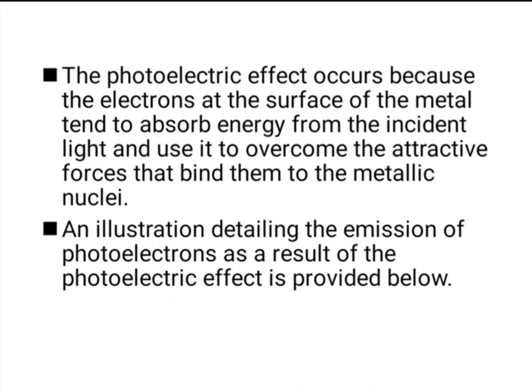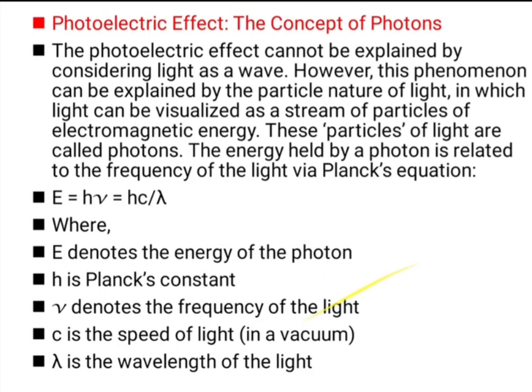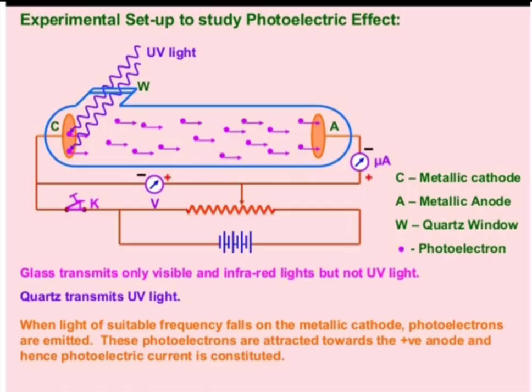An illustration detailing the emission of photoelectrons as a result of the photoelectric effect is shown in this diagram. Here, initially ultraviolet radiation is bombarded on the cathode, then the electrons are emitted from the cathode and passed to the anode and then move into the electrical circuit, and that shows the photocurrent is there.